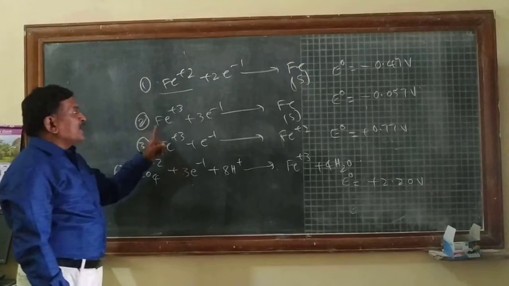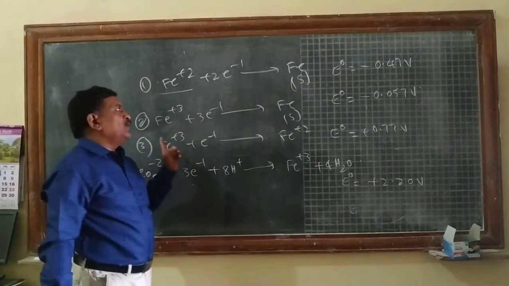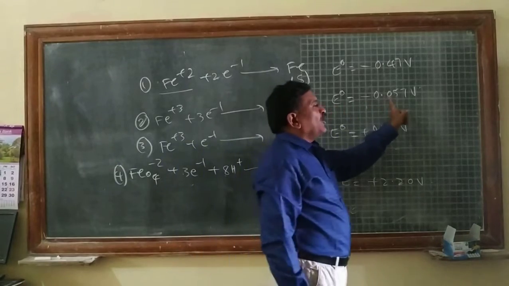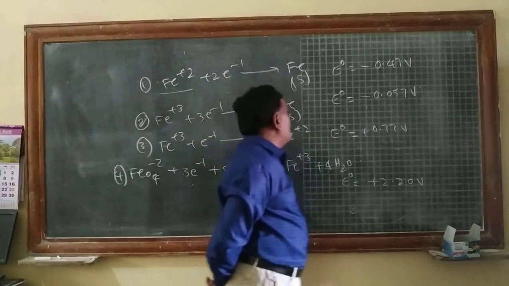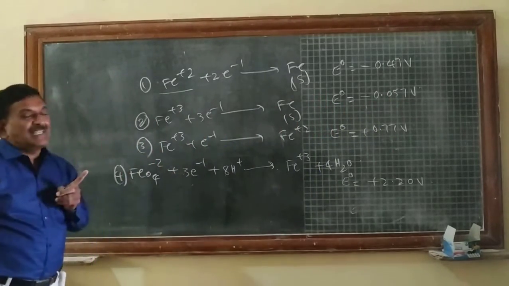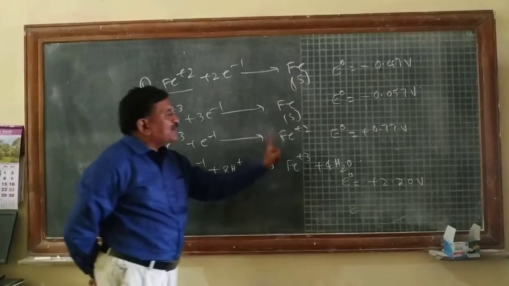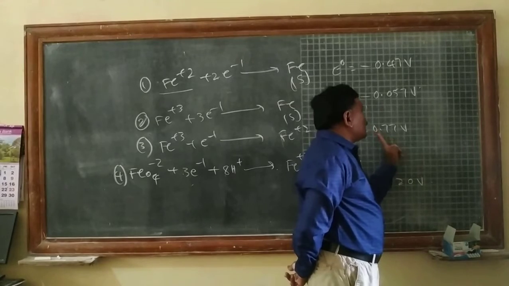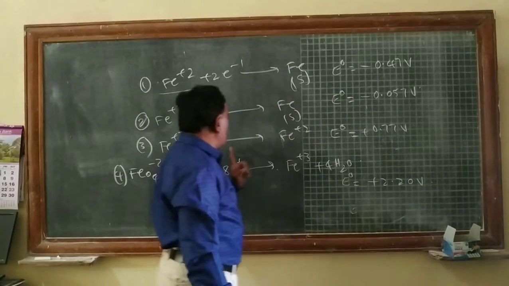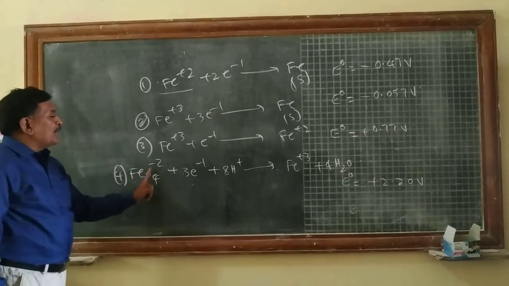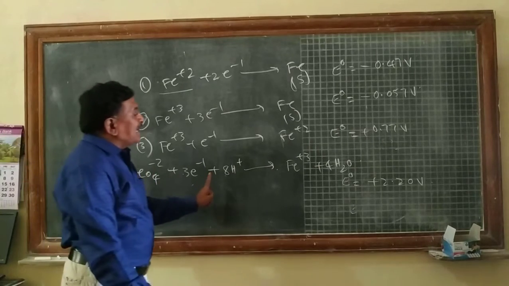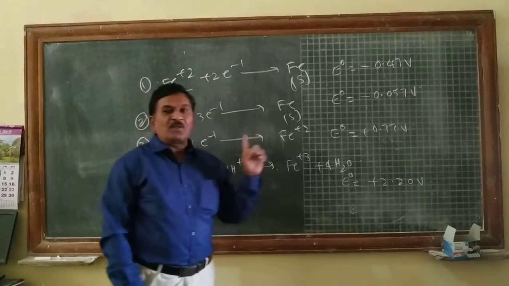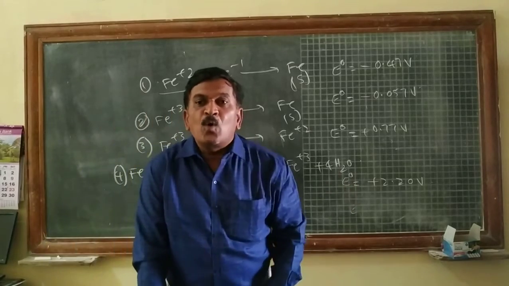The second one is Fe3+, the ferric iron, which gains 3 electrons to form solid iron. It has a standard electrode potential of minus 0.057 volts. The next is Fe3+ gaining 1 electron to form the Fe2+ ion, with E0 equal to 0.77 volts. The last reaction is FeO4 2- plus 3 electrons plus 8 H+ gives rise to Fe3+ plus 4H2O, with a standard electrode potential of 2.20 volts.